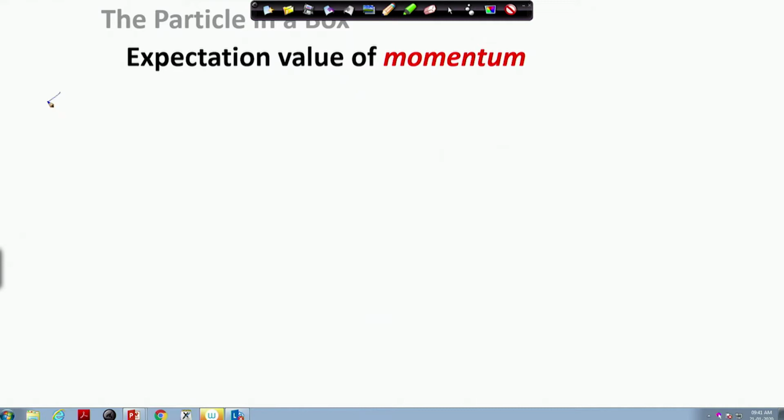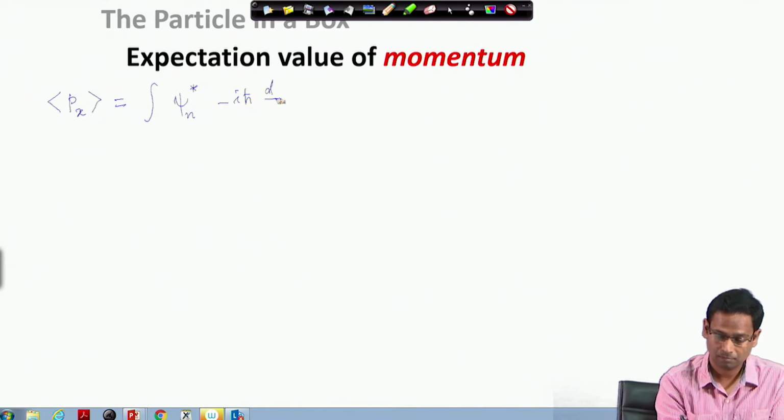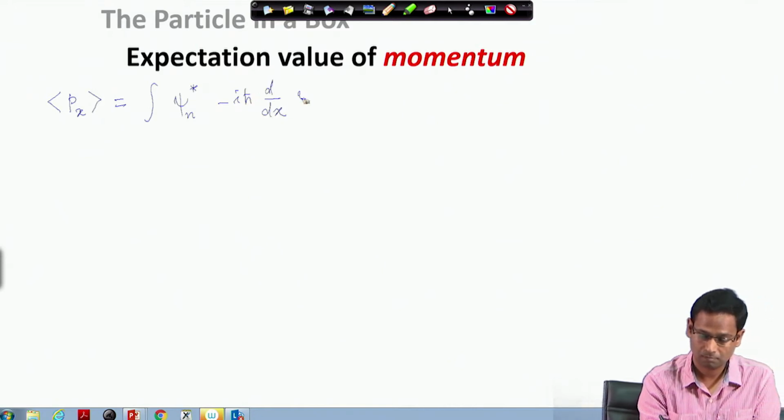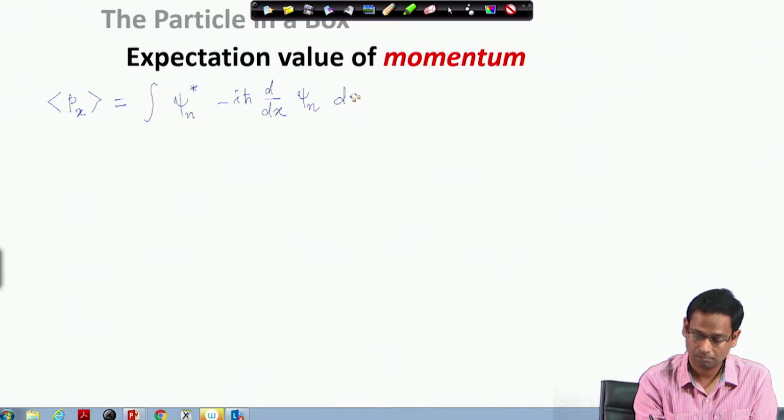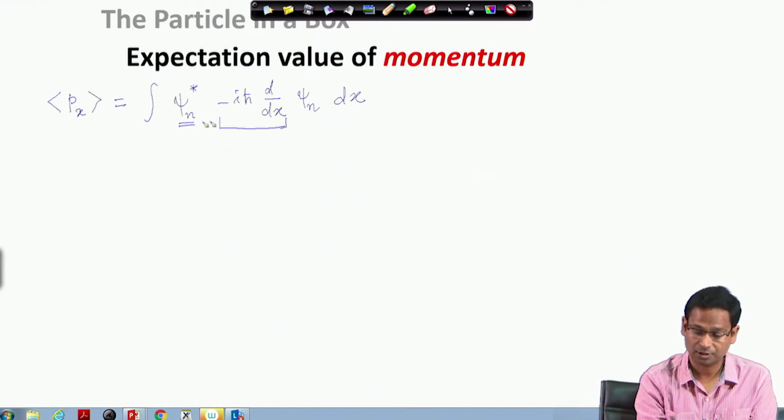So when I say expectation value of the momentum operator, I mean I have to evaluate the integral. This is the operator form of the momentum operator, and these are the wave functions.